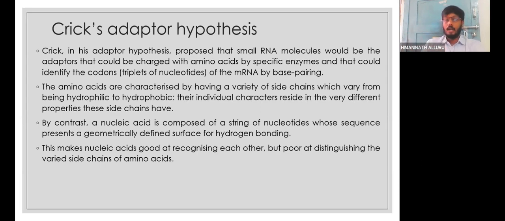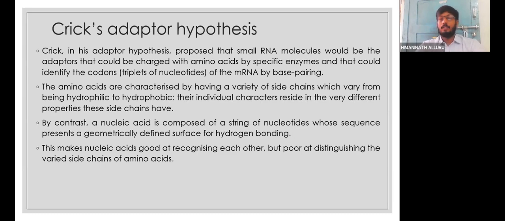But at any cost, a nucleic acid cannot recognize an amino acid. The reason is that the nucleic acid cannot distinguish the various side chains present in the amino acid.